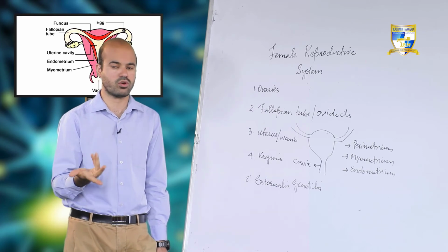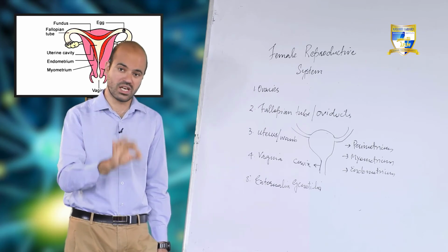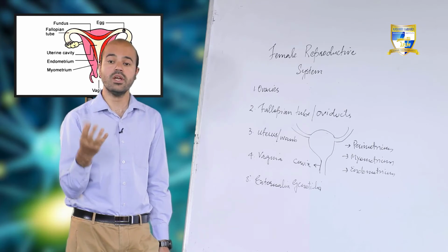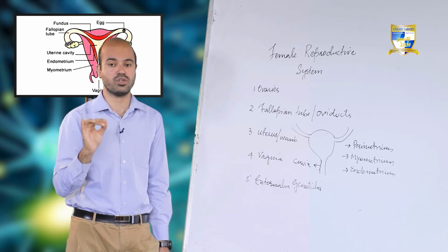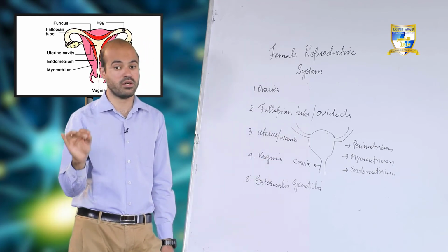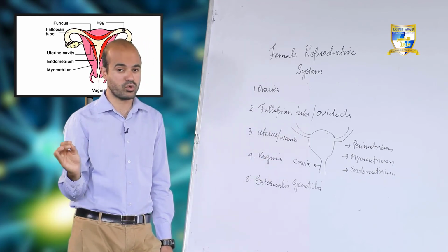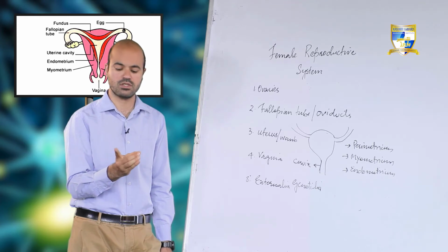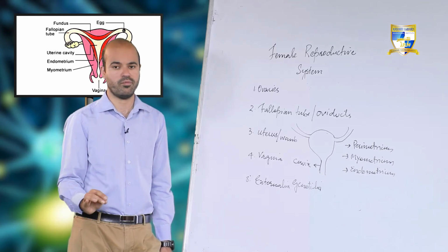If fertilization will not occur, there will be movement of fertilized ovum as well as movement of unfertilized ovum. Movement of ovum will take place with the help of ciliated epithelium present in the fallopian tubes. Cilia will simply vibrate like this so that there will be movement of ovum.